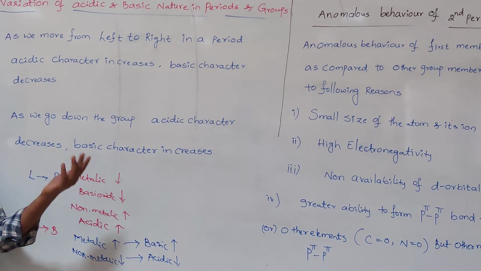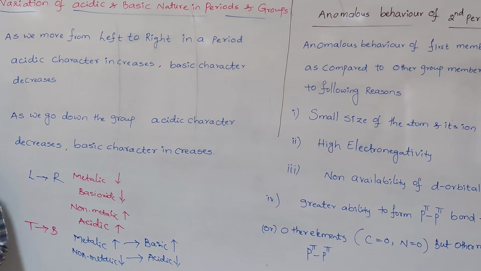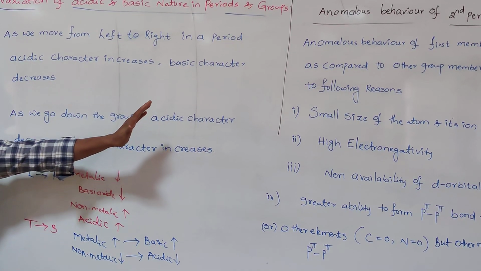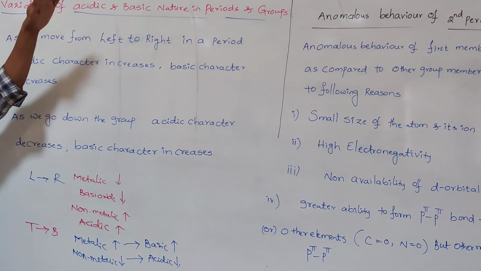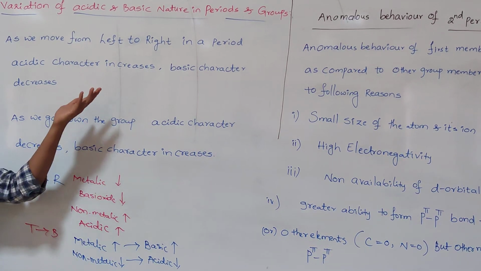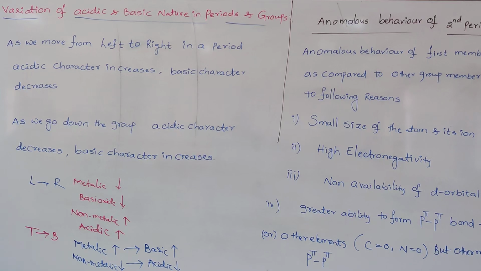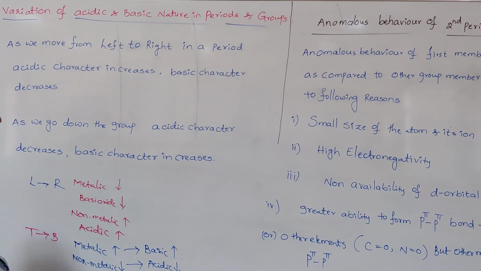You need to remember any one, either acidic character or basic character. Left to right, acidic character increases and basic character decreases. Down the group, basic character increases and acidic character decreases. This is the variation of acidic and basic nature.